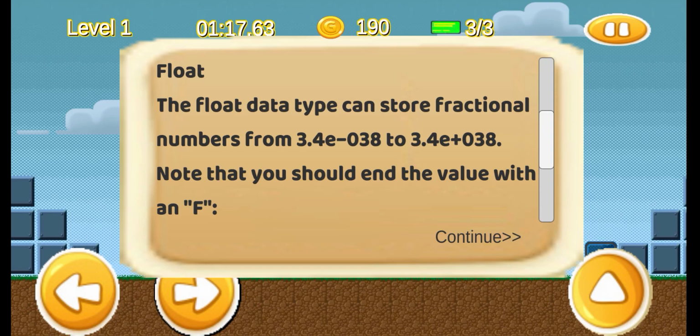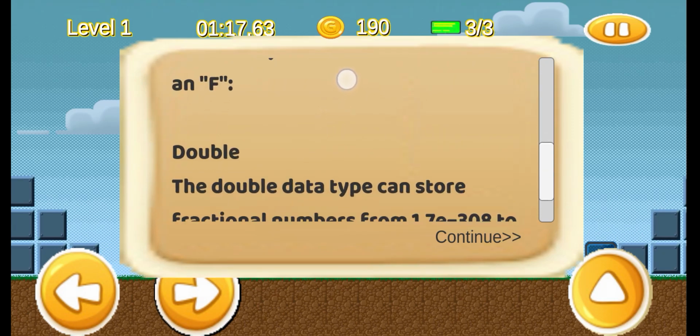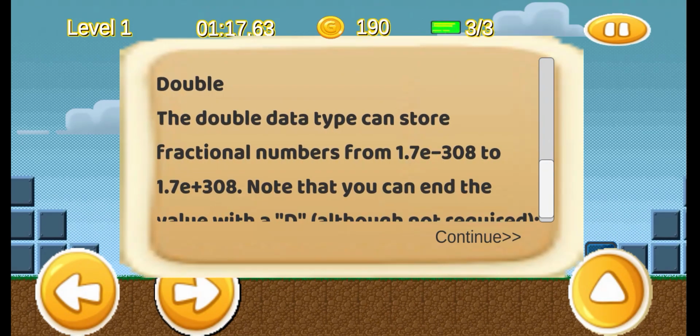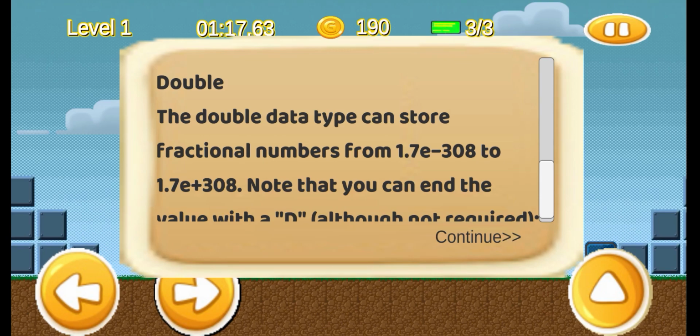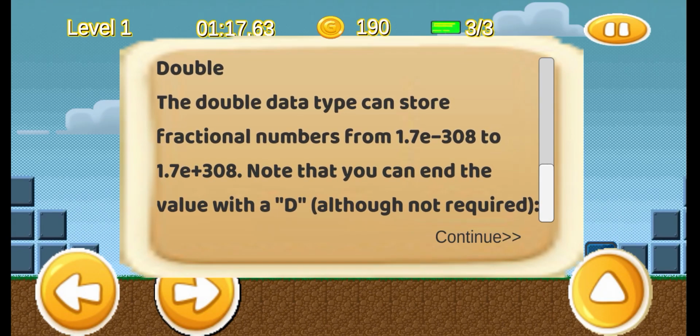F. Double. The double data type can store fractional numbers from 1.7e minus 308 to 1.7e plus 308. Note that you can end the value with a D, although it is not required.